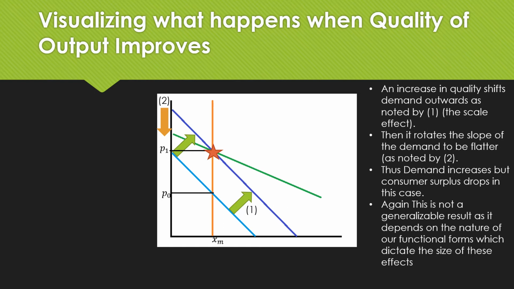But what we end up seeing really depends on the scale of what these two effects are. So this is not really a generalizable result, because it depends on our functional forms. I just want to show you that there is a shifting outward and then a rotation from the quality change.